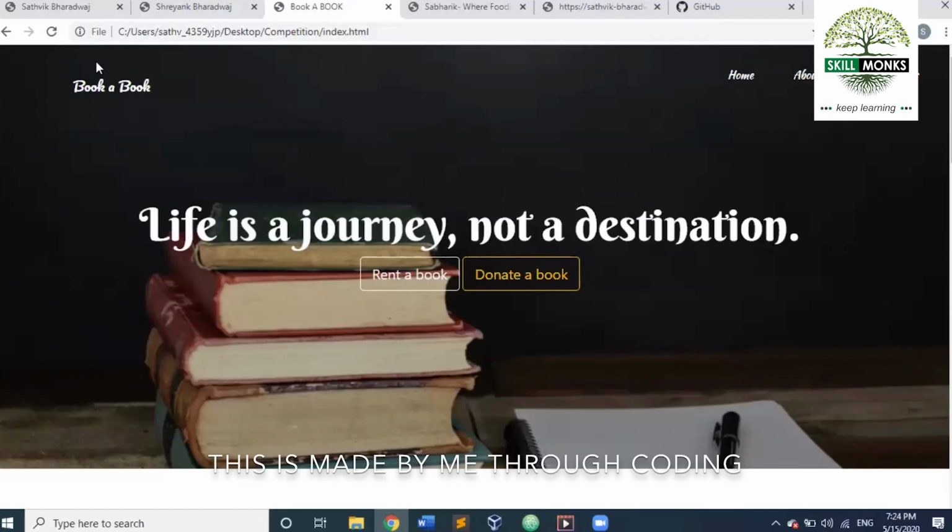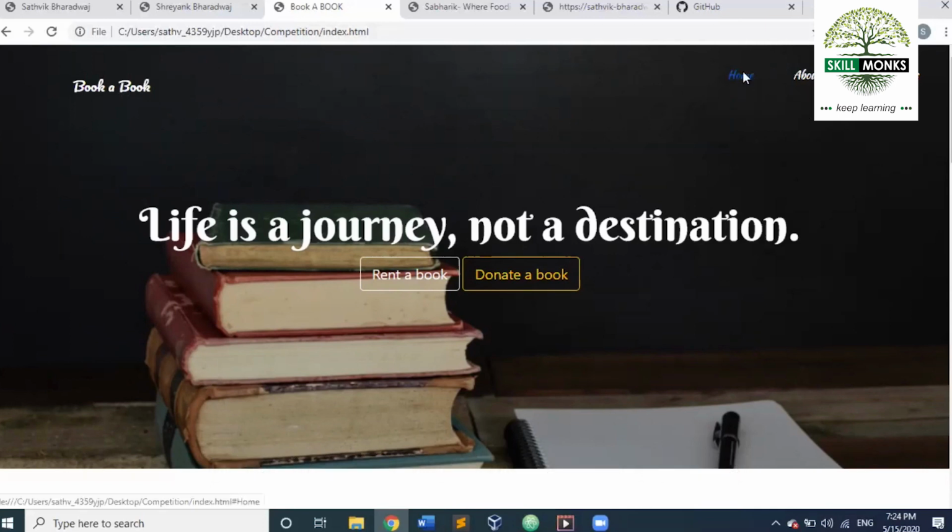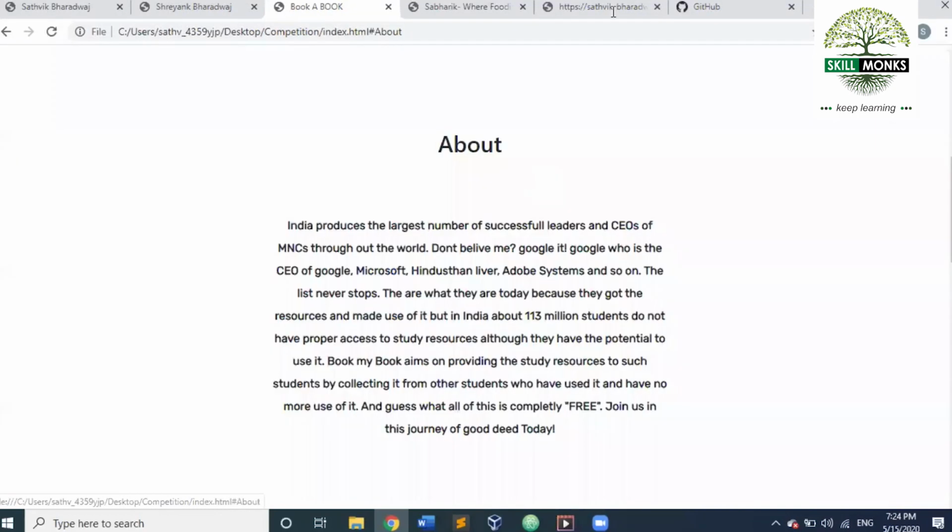As you can see, the name is Book a Book, the startup idea's name. This is a website that I have created for myself on the basis of my own startup idea. This is the home section. This is the about. Now I can rent a book or donate a book. Then I have the about section and how it works. Let us go to the about. You can just pause the video and go through all of this.